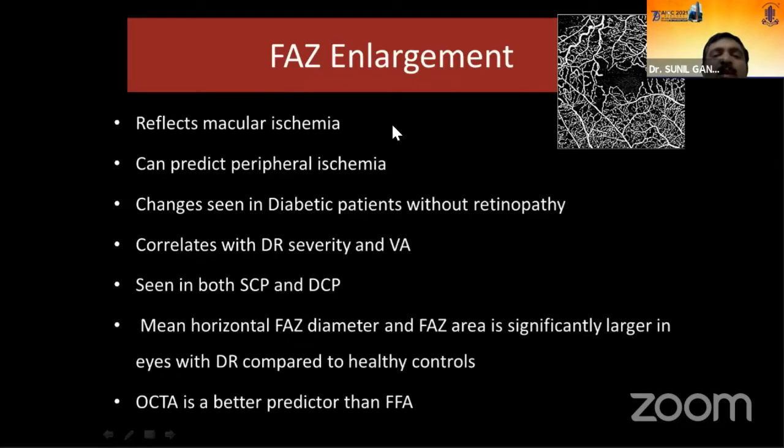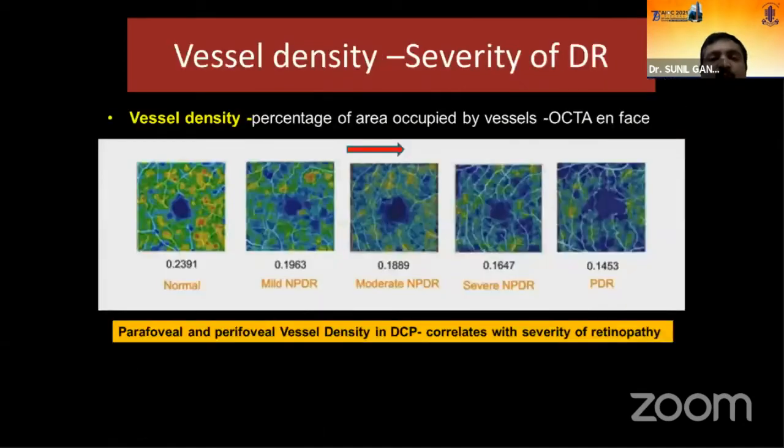So what does FAZ enlargement indicate? Basically, it indicates macular ischemia. Sometimes it indirectly indicates peripheral ischemia also. The changes sometimes can be seen in diabetic patients even without retinopathy. The FAZ changes correlate with the diabetic retinopathy severity as well as visual acuity changes. FAZ enlargement is seen in both the superficial capillary plexus as well as the deep capillary plexus. The mean horizontal FAZ diameter and FAZ area are significantly increased in diabetic retinopathy patients compared to healthy controls. OCTA is a better predictor of FAZ changes than fluorescein angiography.